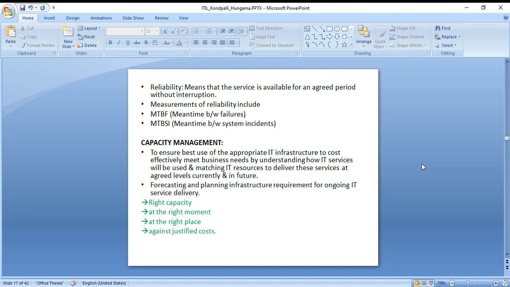Now, capacity management. It says to make the best use of the appropriate IT infrastructure to cost effectively meet business needs by understanding how IT service will be used and matching IT resources to deliver the service at an agreed level currently and in future. So capacity management is where you plan infrastructure requirements based on whatever IT service delivery you have, at the right moment, at the right place, and against justified cost.